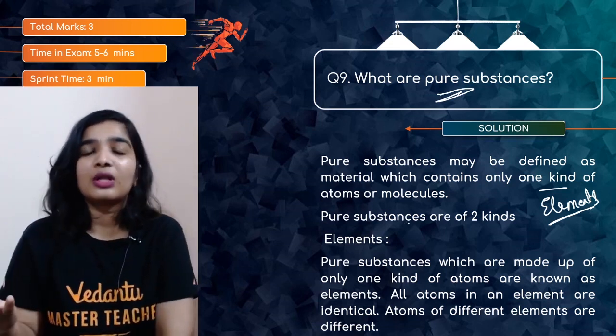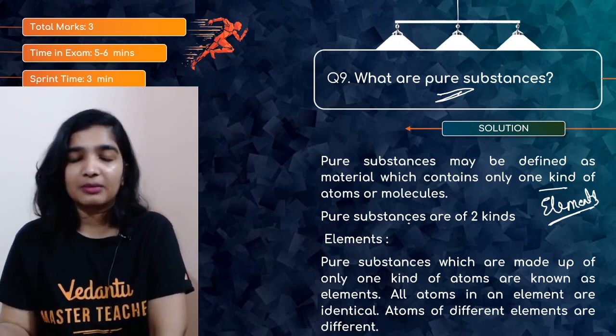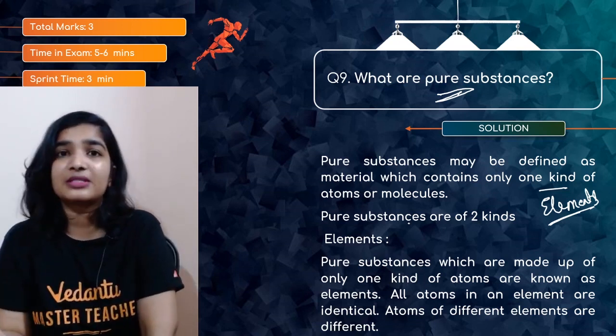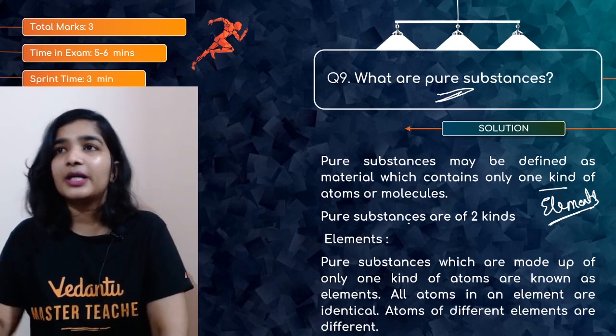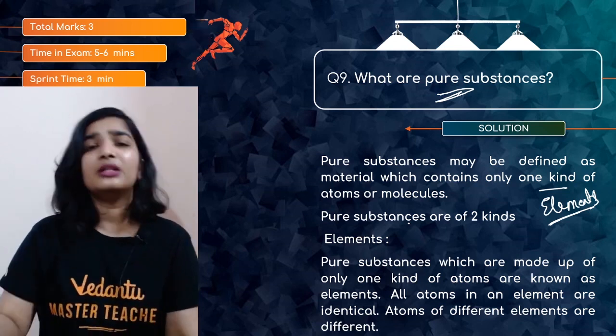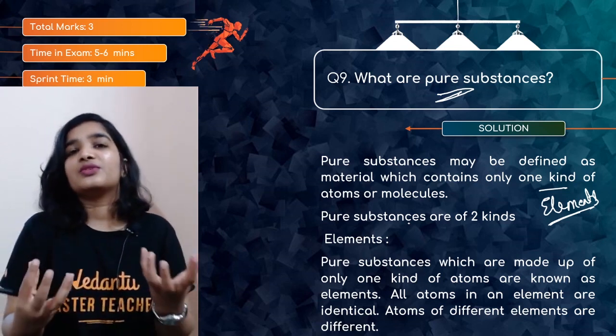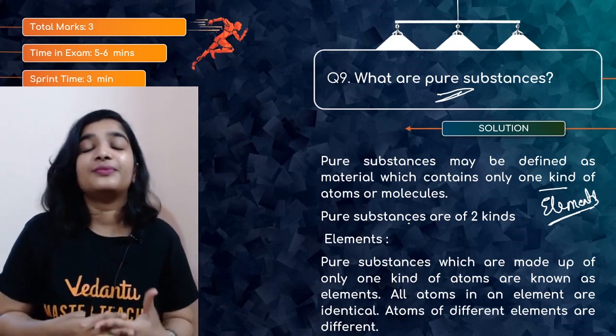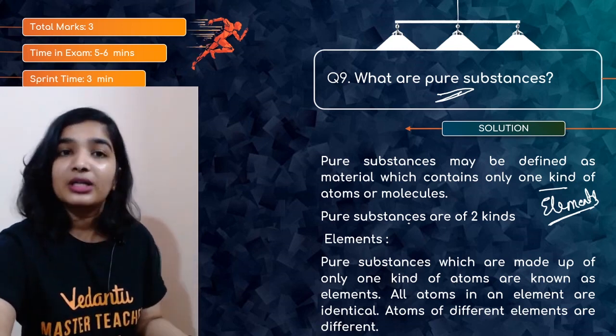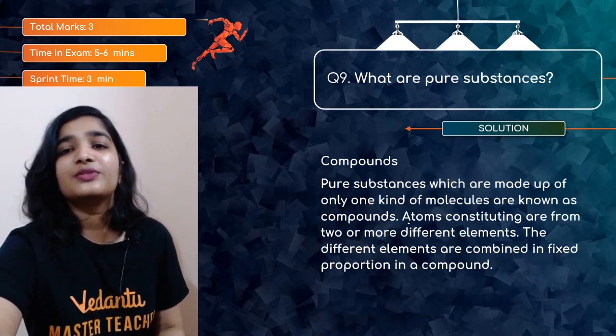For example, chlorine, hydrogen, they are pure but they are molecules of elements. On the other hand, we have carbon dioxide, ammonia, water. They are also pure, even though they consist of 2 or more different kinds of atoms, because there is chemical bonding between them. So they are called pure substances.